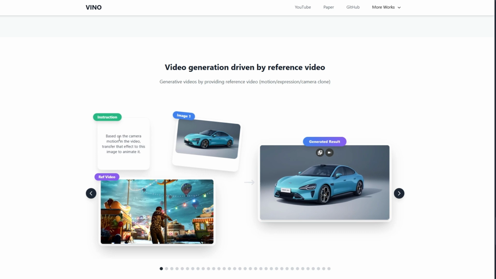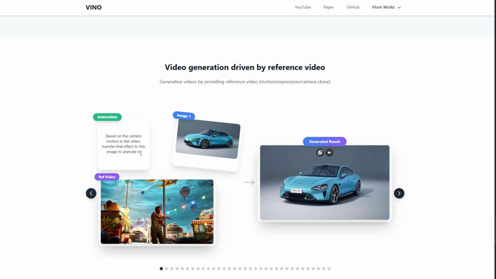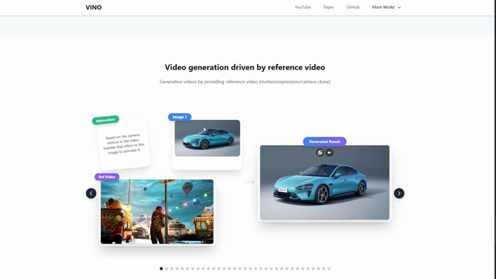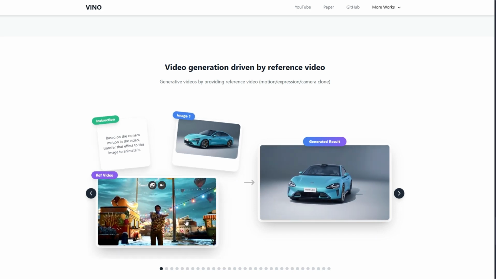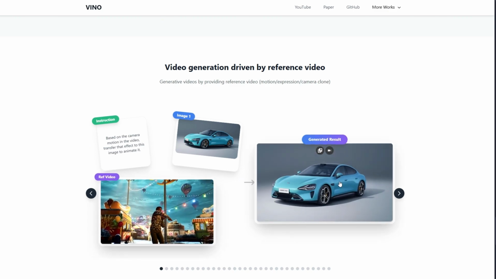And here, it can also take a reference video for motion. Here you can see, based on the camera motion in the video, transfer that effect to this image. So basically, it animates this car image based on the carnival video movement. You can see it is moving from right to left. And here, it did the exact thing.